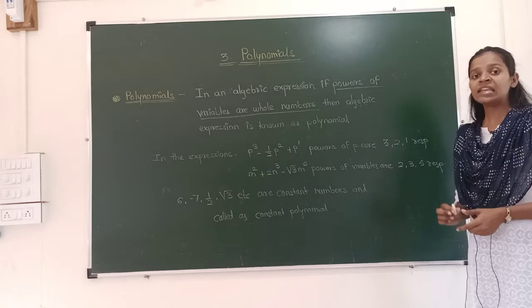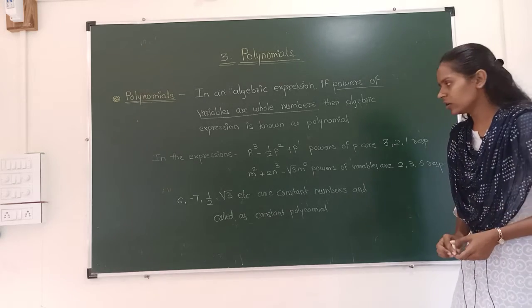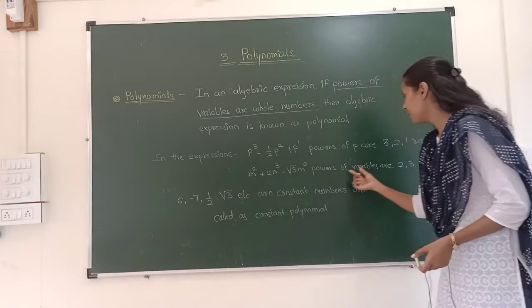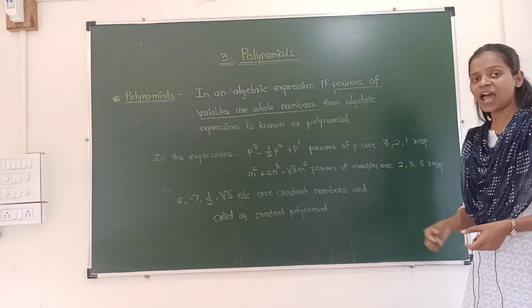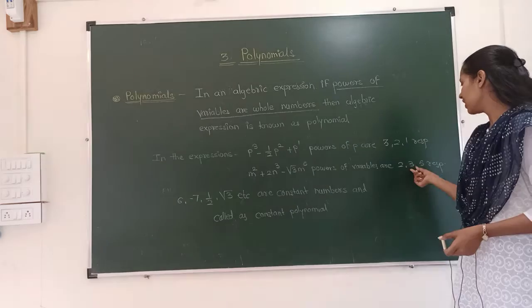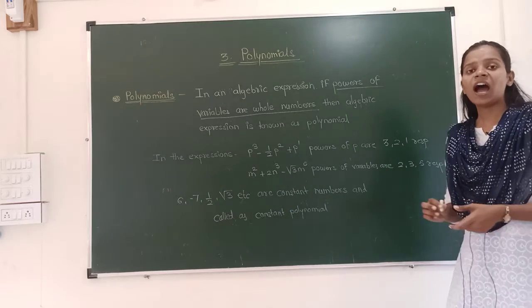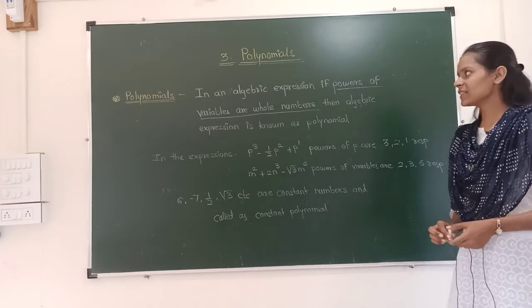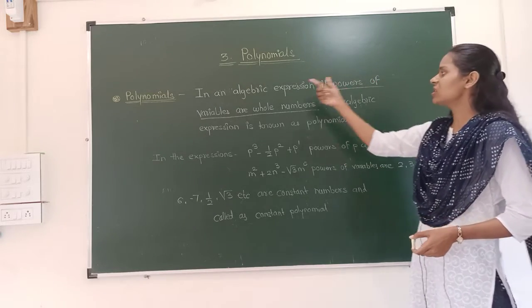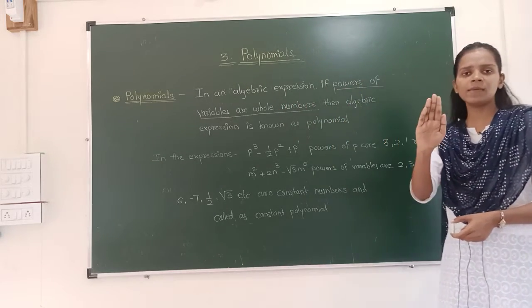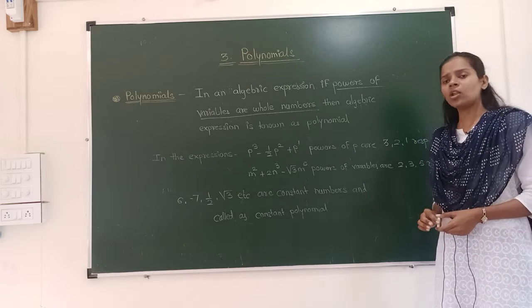Yes, it is a polynomial because the powers of variables are 2, 3 and 5, and the numbers 2, 3 and 5 are what? They are whole numbers. The condition is that powers of variables must be whole numbers, then the given expression is a polynomial.